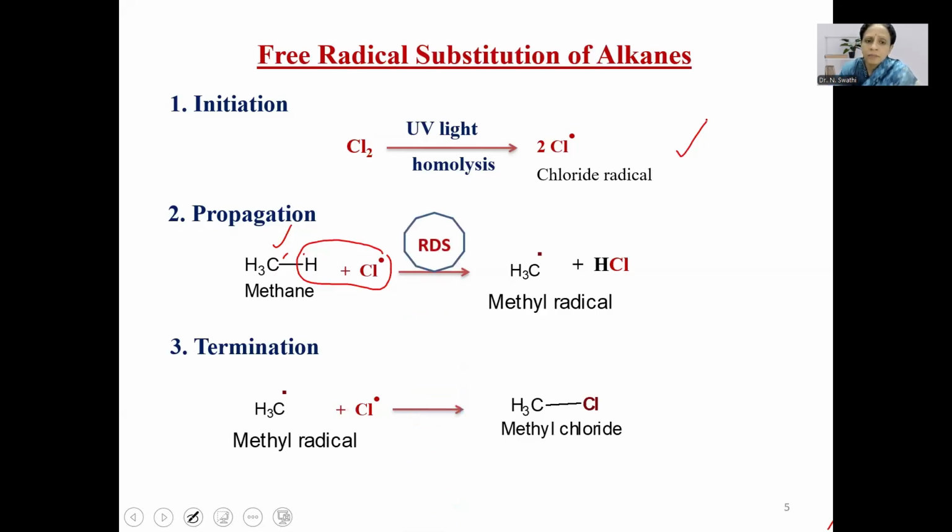Now in this reaction, formation of alkyl radical, that is methyl radical, is considered to be the rate determining step. That means step 2, chain propagation, is the rate determining step in this free radical substitution reaction, because how fast or how easily the product, that is methyl halide, is going to form depends on how easily methyl radical will be formed in the chain propagation step. As the overall rate of the reaction depends on how easily or fast methyl radical is formed, the chain propagation step is known as the rate determining step.